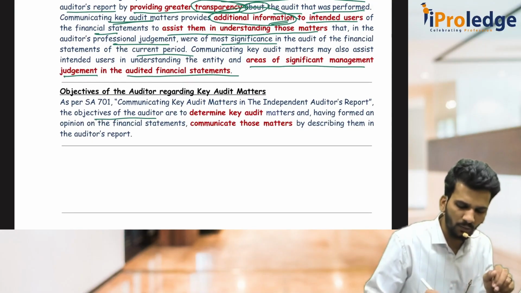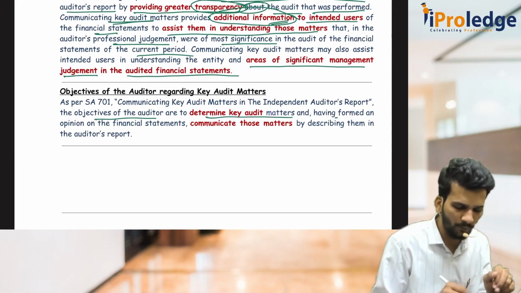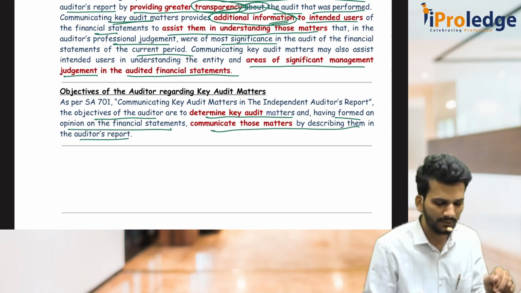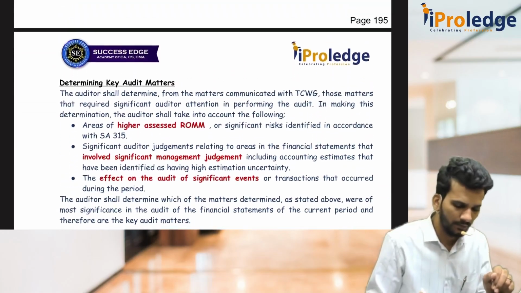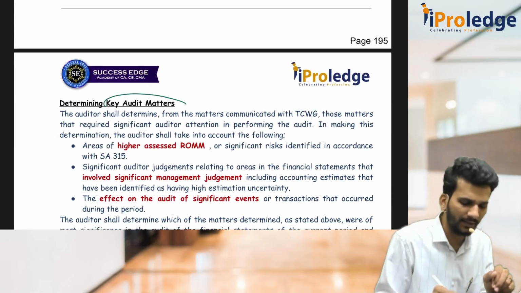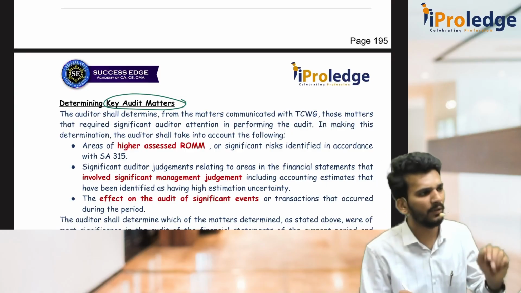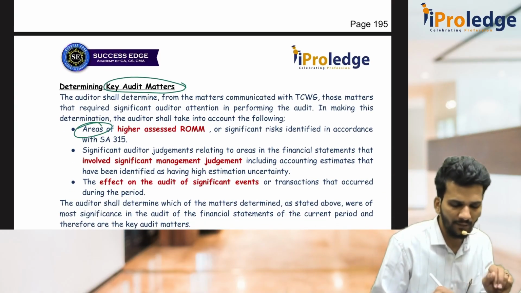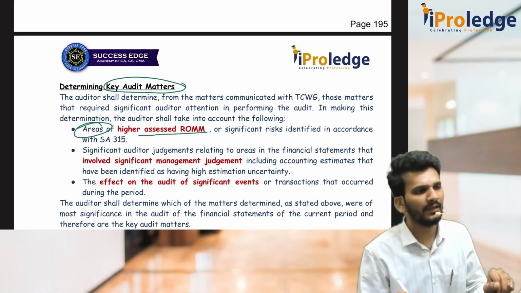The objective of the auditor is to determine key audit matters and, having formed an opinion on the FS, communicate those matters by describing them in the auditor's report. Sir, how do you decide which are the key audit matters? See, it is up to the judgment of the auditor, but some things they tell us: if there are some areas which have a higher risk of material misstatement.